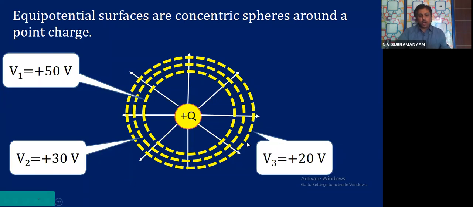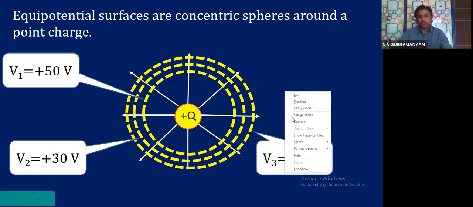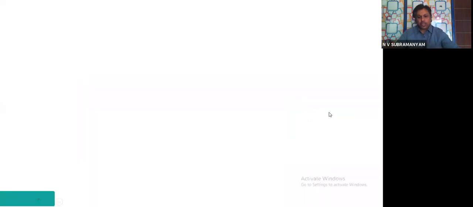Now you see how many equipotential surfaces were considered? Three equipotential surfaces were considered. Look at the values carefully, children. Innermost surface plus 50 volts. Next one plus 30 volts. Next one plus 20.